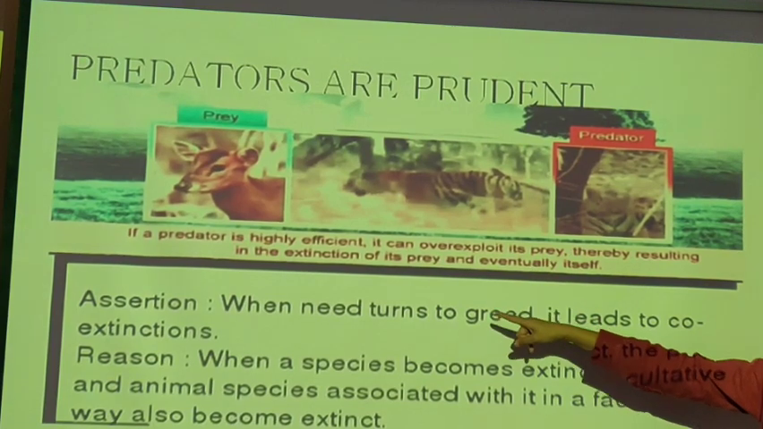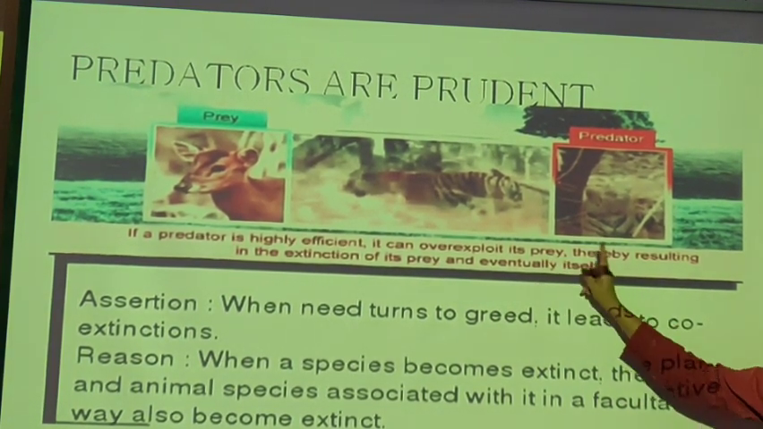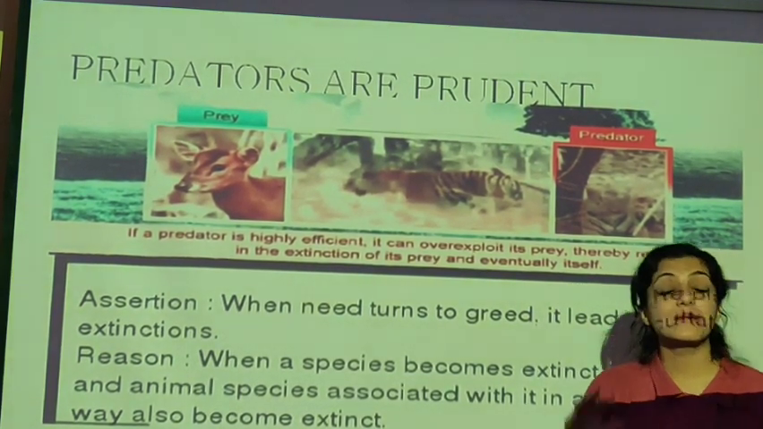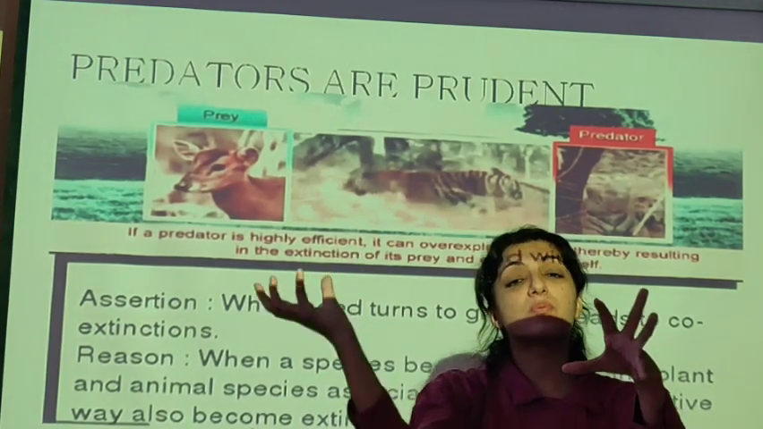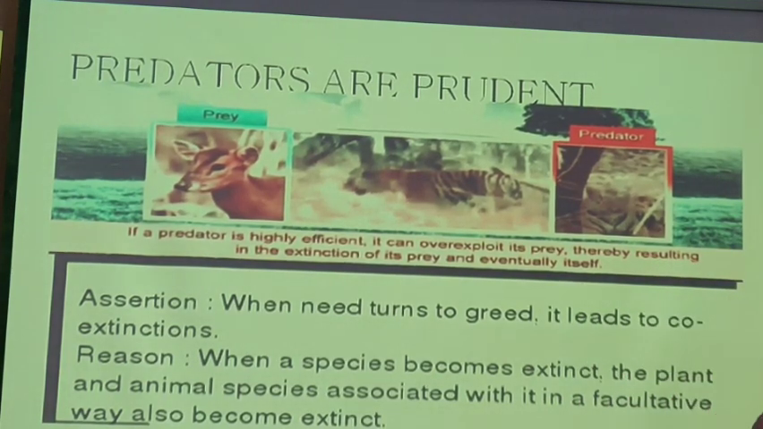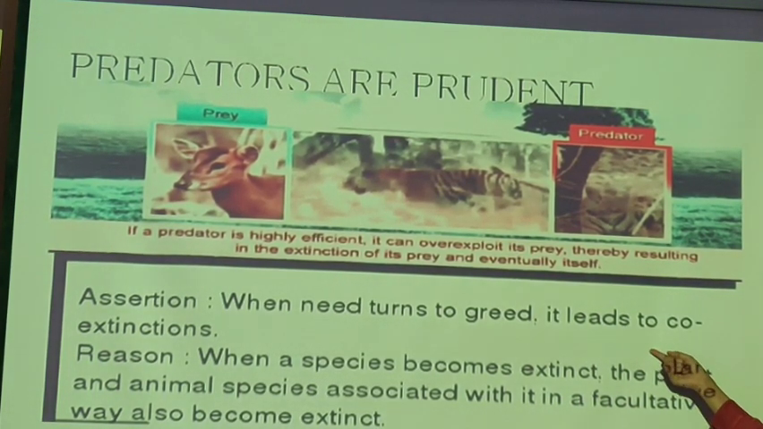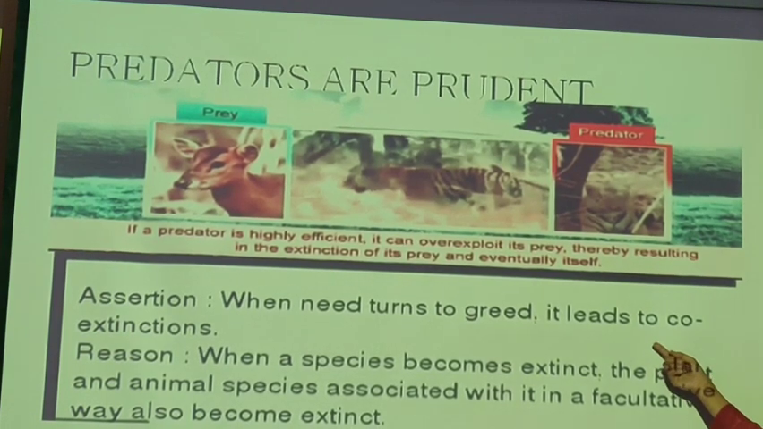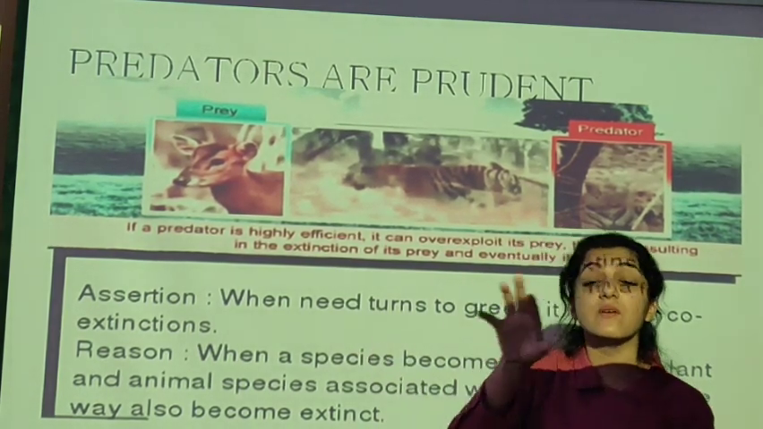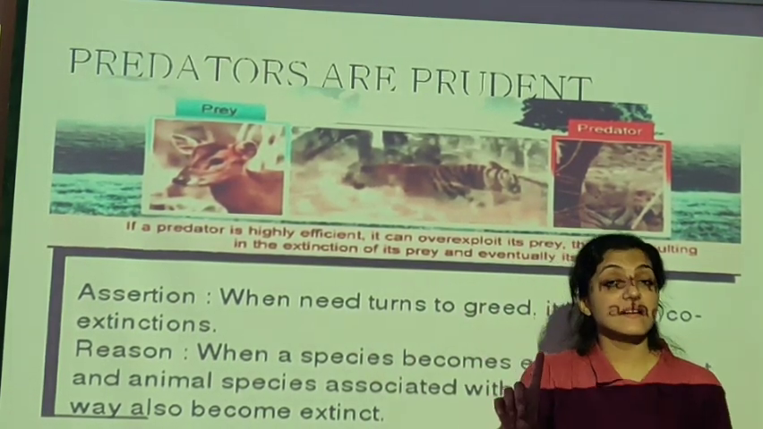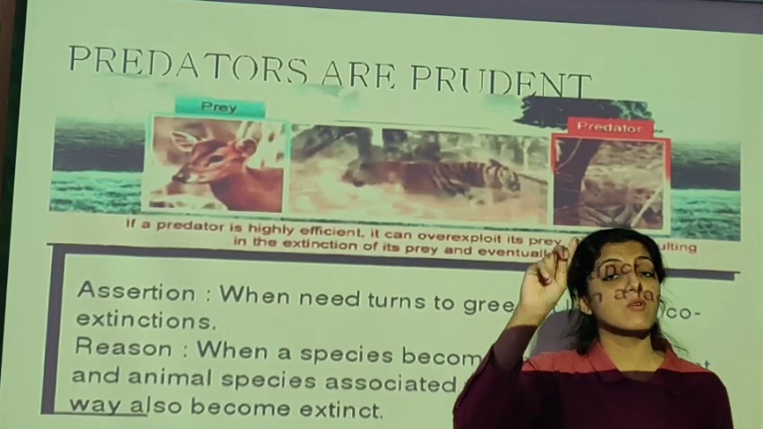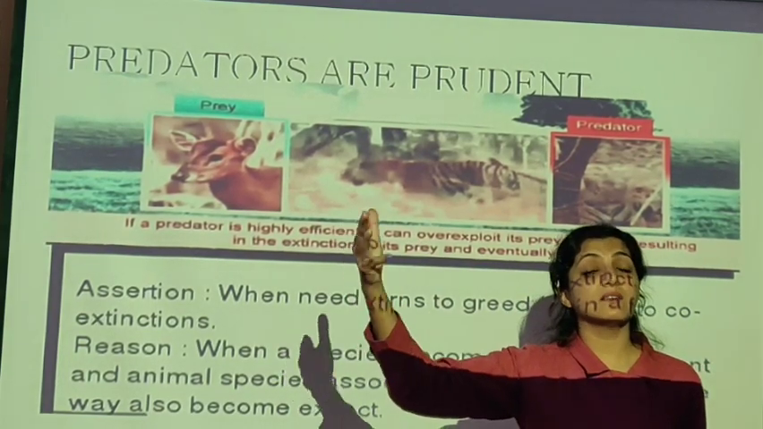If a predator is highly efficient, it can overexploit its prey, thereby resulting in the extinction of the prey and eventually itself. If the prey is finished, the food is finished, then the predator is also going to die eventually, because of no food. So when need turns to greed, it leads to co-extinctions. So the predator is thoughtful enough. It does not let its need turn into greed. It understands that if I have 10 chocolates, I am going to eat only 2 today. I am going to eat only 1 today. I am going to let the others be there.